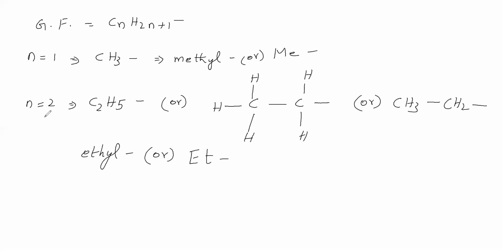So n equal to 2 means ethyl, we said. Next we will see n equal to 3. Substitute n equal to 3 here and you will get the formula, and then n equal to 4. Like this we will go. Continuation for this group we will see later. Next, in the organic compounds we will take one group.